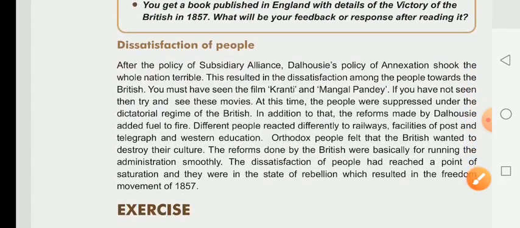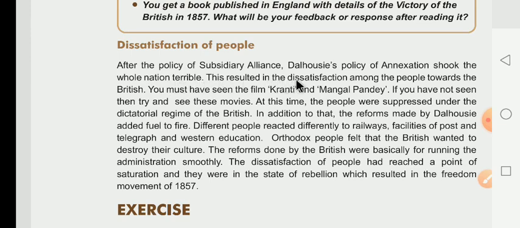Next, we have to talk about the dissatisfaction of the people with British rule, and with the policies started by Lord Wellesley, the subsidiary alliance, and Dalhousie's policy of annexation. These policies shook the whole nation terribly. Terrible means fearful, bhayanak.